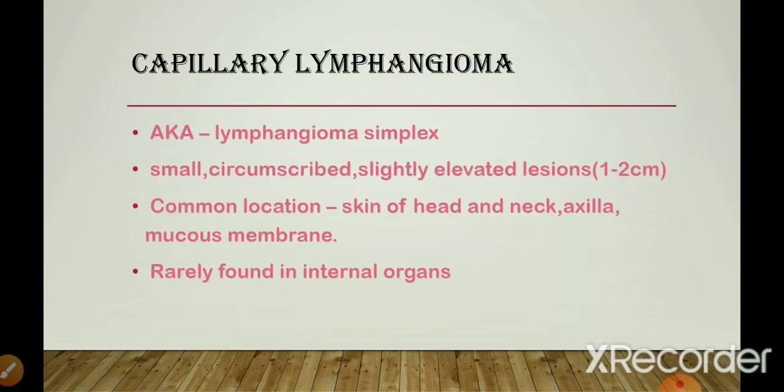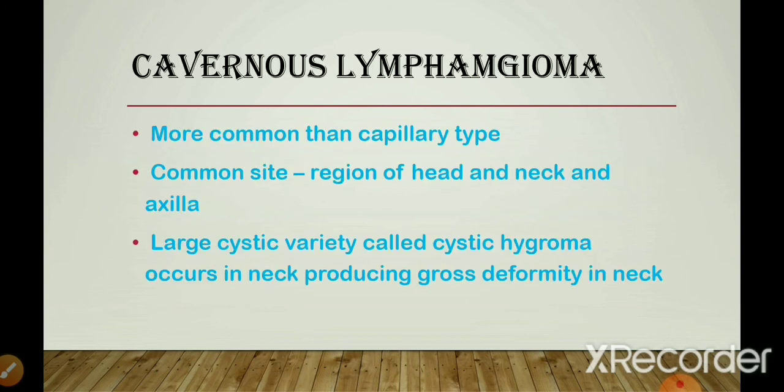Now, capillary lymphangioma. It is also known as lymphangioma simplex, as they are very small, circumscribed, slightly elevated lesions of 1 to 2 centimeters. Their common locations are skin of the head and neck, axilla, mucous membrane, and they are rarely found in the internal organs. Cavernous lymphangioma is more common than the capillary type, and the common site is the region of the head and neck and the axilla. There is a large cystic variety called cystic hygroma, which occurs in the neck, producing gross deformity.